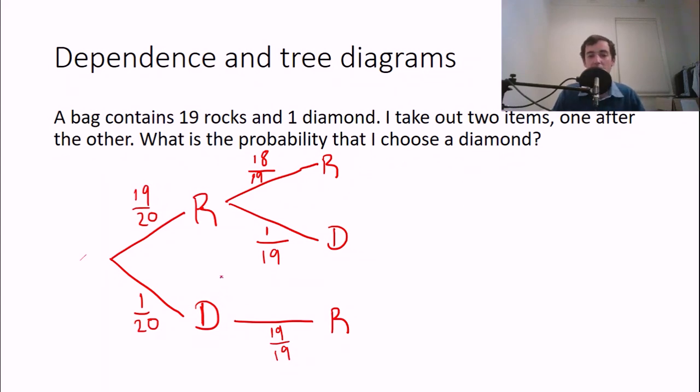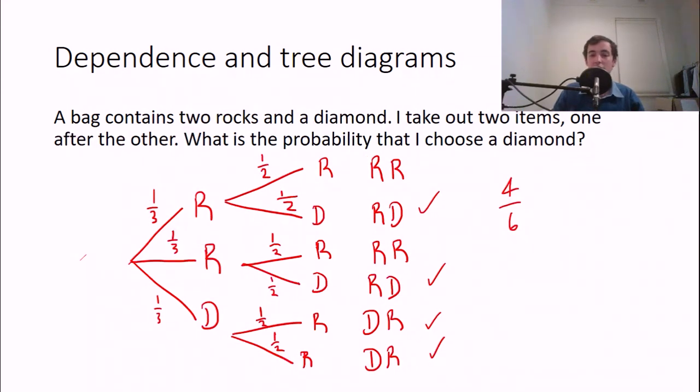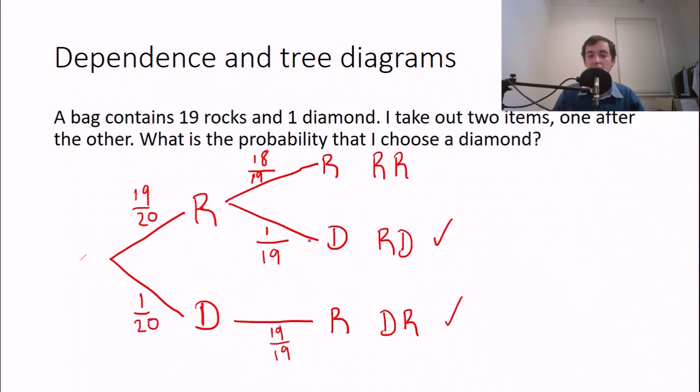So there we go. Now, what is the probability that I choose a diamond? In this case, we still look for the successful outcomes. So here's all our outcomes. There's only 3 things that can happen. And 2 of them are successful. This one and this one. Now, we have to think about what's the probability that I choose a diamond. Now, I've just said in this one that you can actually multiply the probabilities on the branches. So let's do that. And we have to add up these 2, actually.